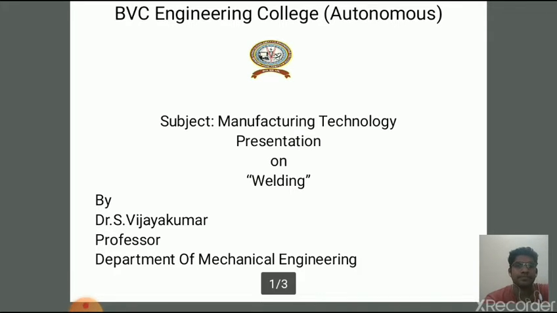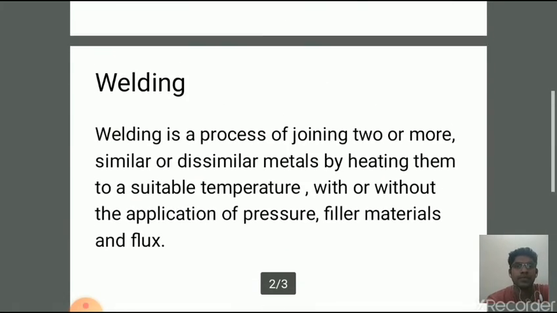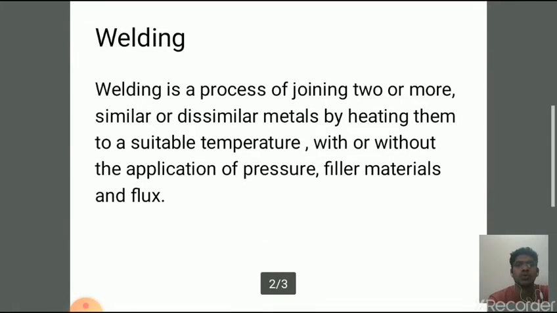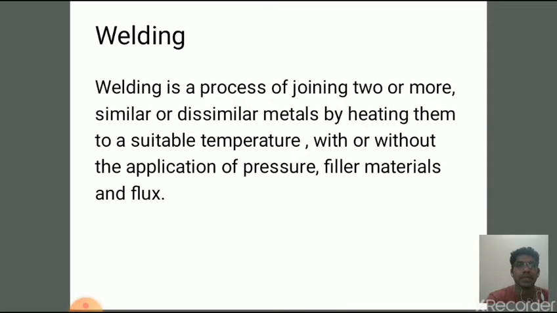So what is welding? Welding is a process of joining two or more similar or dissimilar metals by heating them to a suitable temperature with or without application of pressure, filler materials and flux. And we have different energy sources used for welding, including gas flame, electrical arc or electrical energy, laser beam, electron beam, friction, and ultrasound. And welding may be performed in many different environments, including in open air, underwater, and outer space.